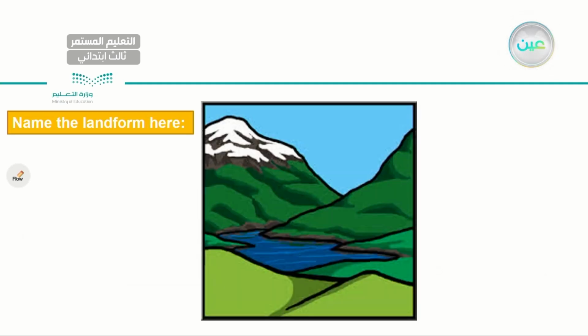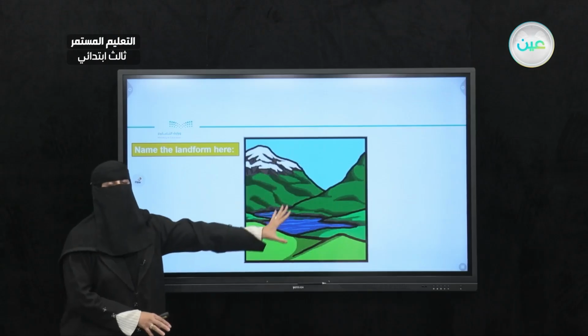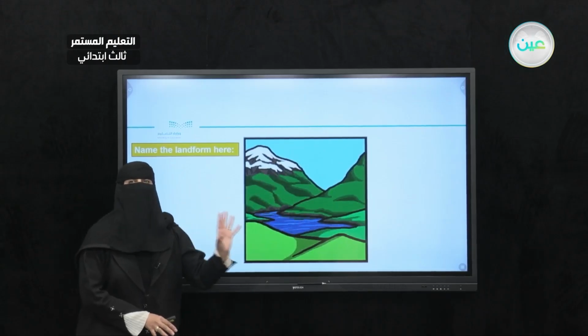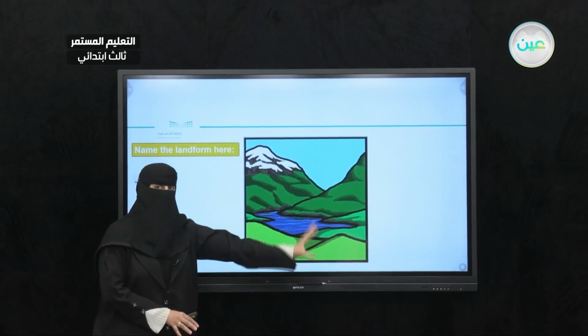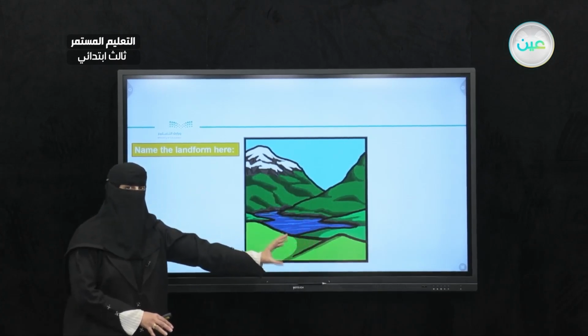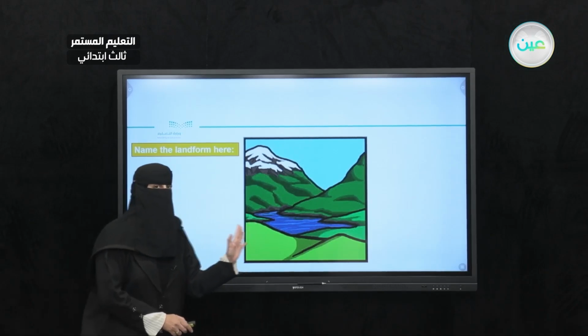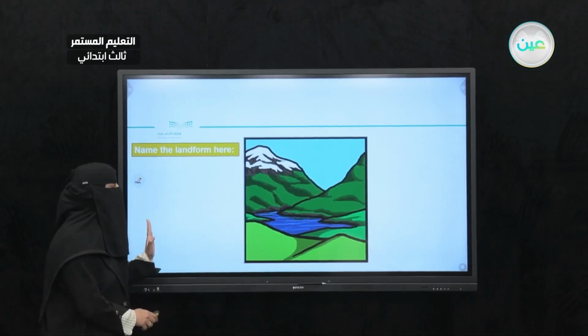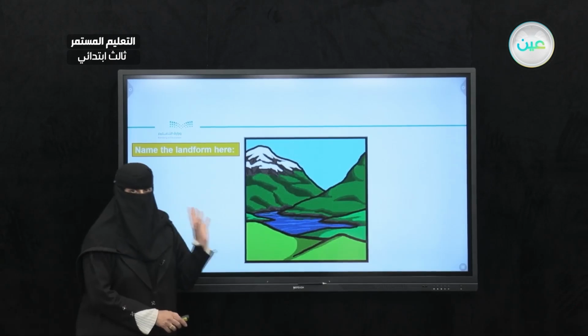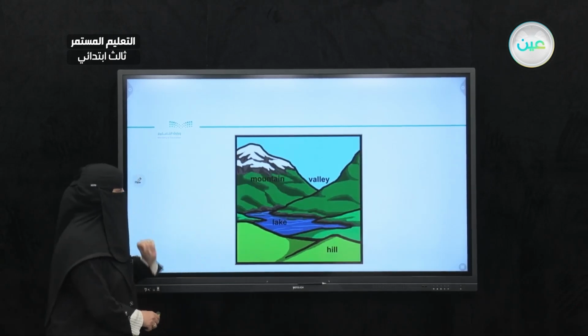Now, I have this picture. I did not put any name on it, okay? But notice that I have different landforms here, right? So try to name the ones that you already know by now, okay? Try to name how many landforms you can see. I'll be revealing the answer. Try to name the landforms here.